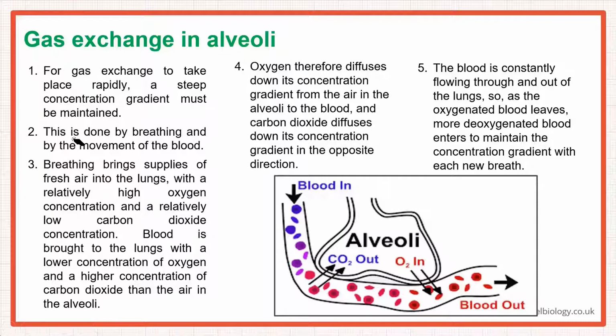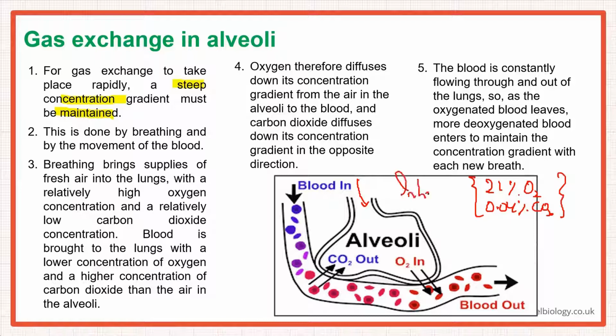Okay, now let's talk about gas exchange in alveoli. So for gas exchange to take place in the alveoli, and rapidly as well, a steep concentration gradient must be maintained. And when we say steep concentration gradient, it is that, see, air is coming in as we are inhaling. Okay, so air containing oxygen and carbon dioxide both. And if you remember, the atmospheric air actually contains 21% oxygen and it contains 0.04% carbon dioxide, right? This is the air that you're inhaling, right?